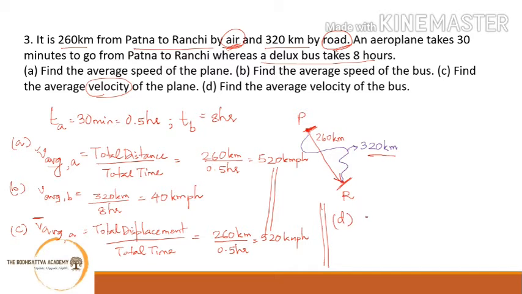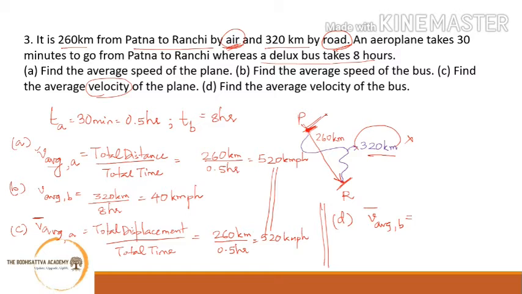Now the final question is you have to find out the average velocity of the bus. If you see the displacement of the bus, what is the displacement of the bus? Is it 320 kilometers? No. Why? Because displacement is the shortest path between the 2 points, final and initial points.